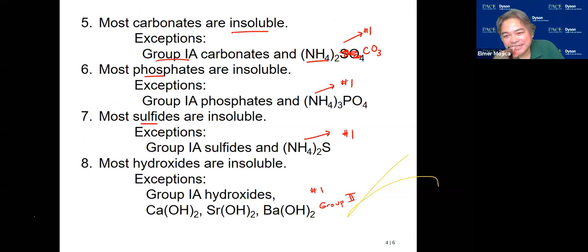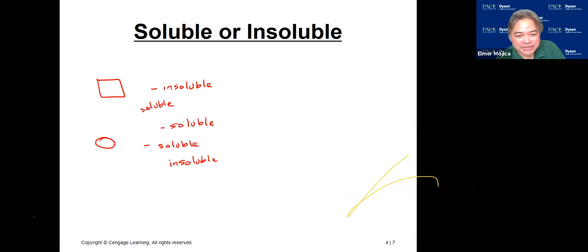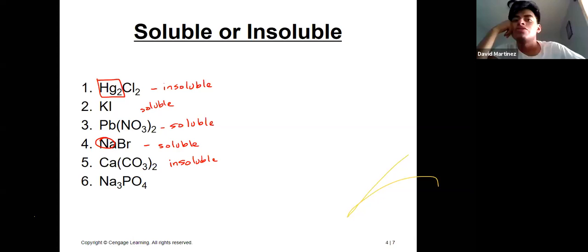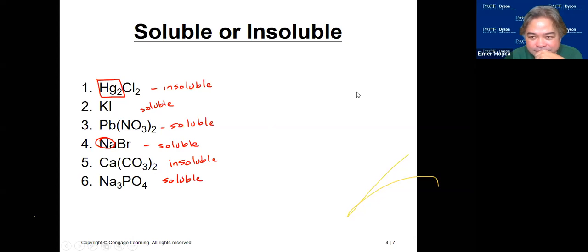Is calcium included? So most carbonates are insoluble. Exception is group 1A. So calcium is not group 1A. So it is insoluble. How about this one? Soluble. So this is soluble.